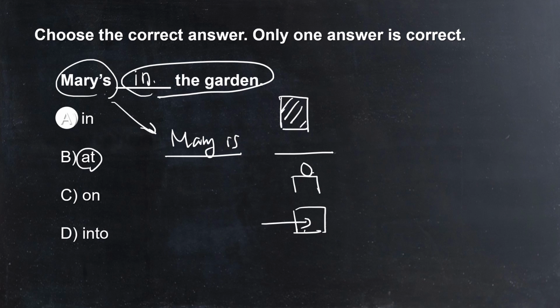Mary's in the garden. So if Mary is walking into the garden, you can say Mary is walking into the garden. But "in the garden" is idiomatic, so use "in". So Mary is in the garden. Mary's in the garden.